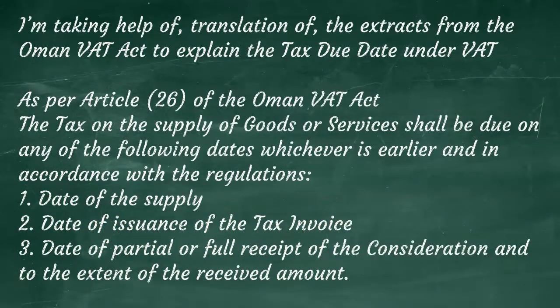The three dates to be considered for this are: first, the date of supply, which is the actual date of supply of goods or services; second, the date of issuance of tax invoice, the date in which the tax invoice is issued; third, the date of partial or full receipt of consideration and to the extent of the received amount. As per the third point, the VAT is due along with the advance receipt to the extent of amount received. Because if there is an advance payment in the transaction, that is the event that happens first.